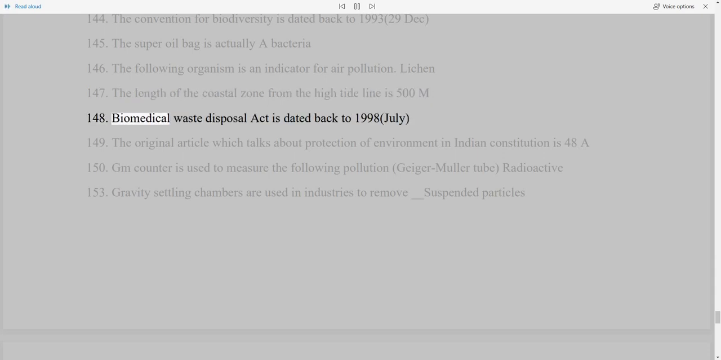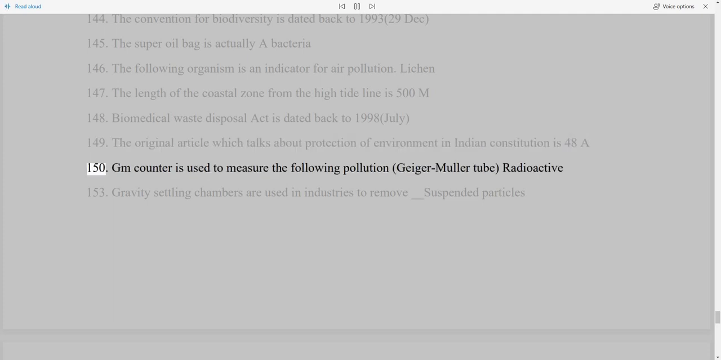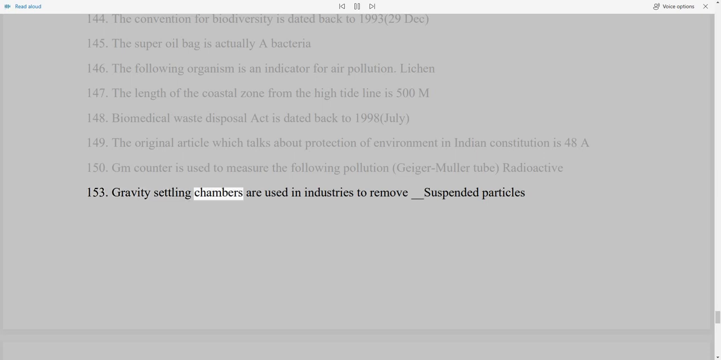148. Biomedical Waste Disposal Act is dated back to 1998, July. 149. The original article which talks about protection of environment in Indian Constitution is 48A. 150. GM counter is used to measure the following pollution: Geiger-Müller tube, radioactive. 153. Gravity settling chambers are used in industries to remove suspended particles.